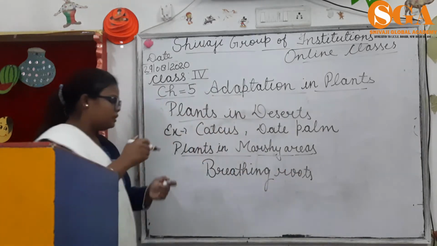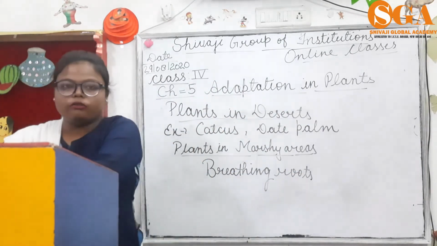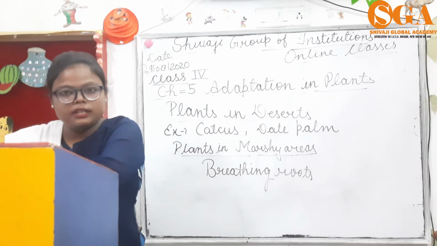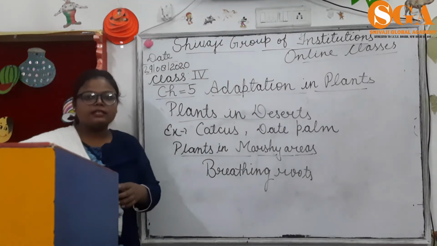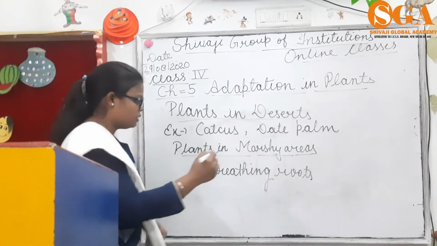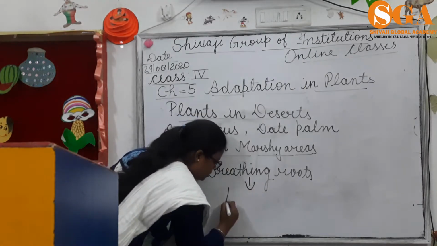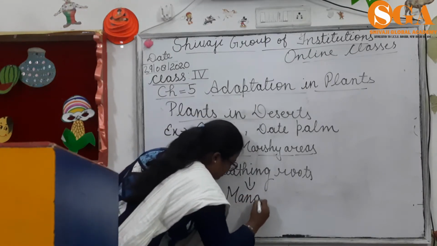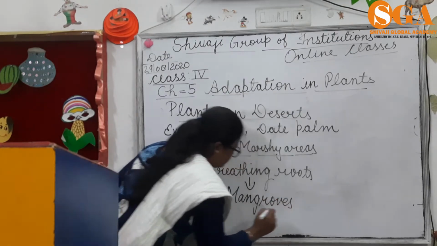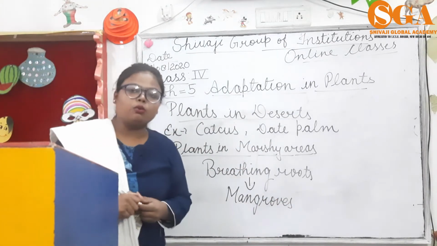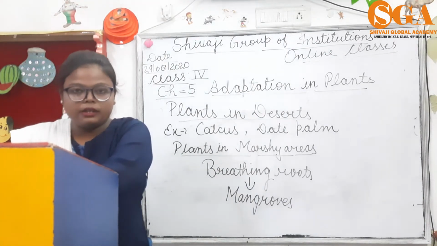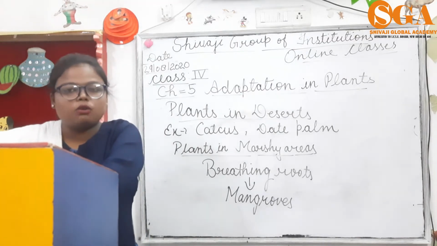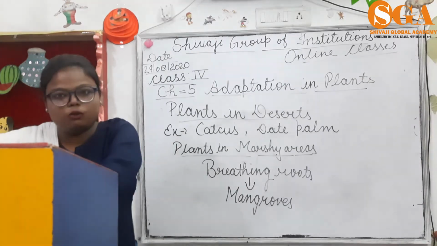What are breathing roots? The roots that grow out of the soil and water into the air. These roots are called breathing roots. The trees having breathing roots are called mangroves. So that is clear what breathing roots are.